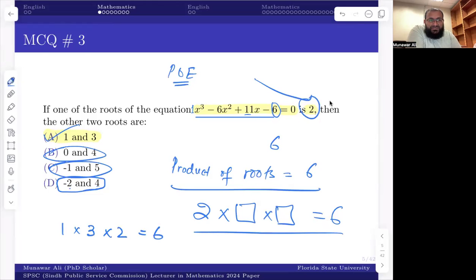And this is not the correct method to apply for all questions, but this is one of the simplest ways. If you see that there is some way to solve this question without solving it thoroughly. So if there's another option given to you, -1 and -3, then the product of all of these is 6. You won't be able to get the correct answer.